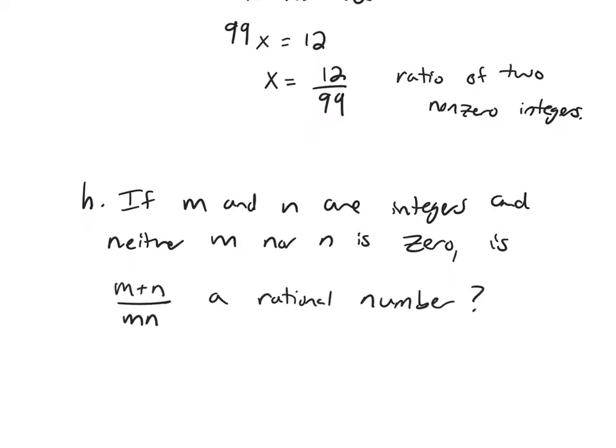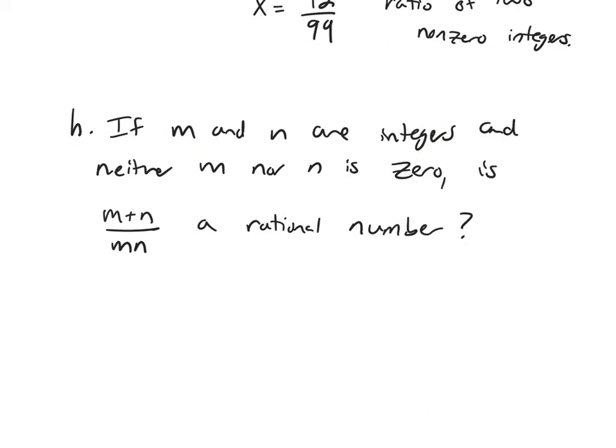The first thing you need to ask yourself is, I've already got my fraction given to me, but is the numerator an integer? Is the denominator an integer? Are they guaranteed to be whole numbers? And the answer is yes.